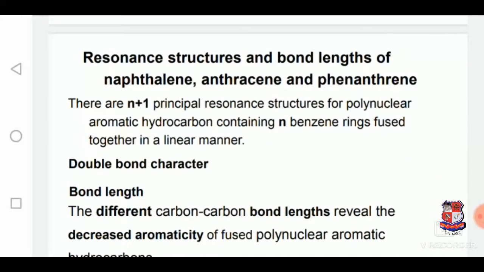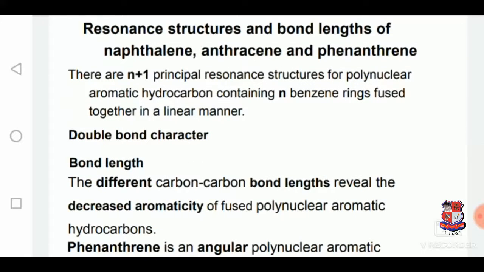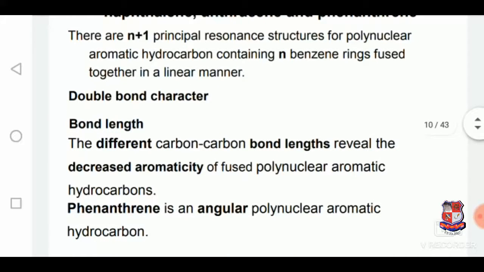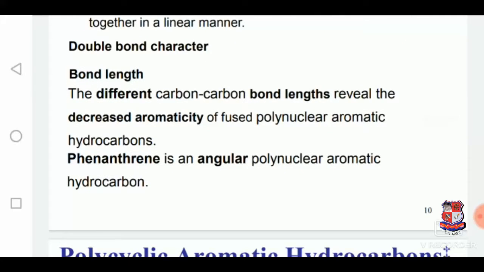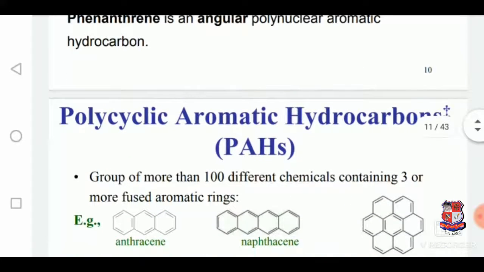Resonance structures and bond length of naphthalene, anthracene, and phenanthrene. There are N plus 1 principal resonance structures for a polynuclear aromatic hydrocarbon containing N benzene rings fused together in a linear manner. The different carbon-carbon bond lengths reveal the decreased aromaticity of fused polynuclear aromatic hydrocarbons. Phenanthrene is an angular polynuclear aromatic hydrocarbon.